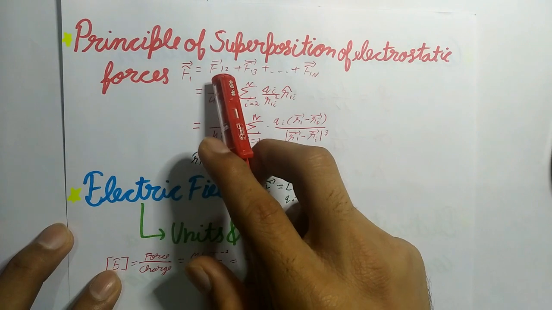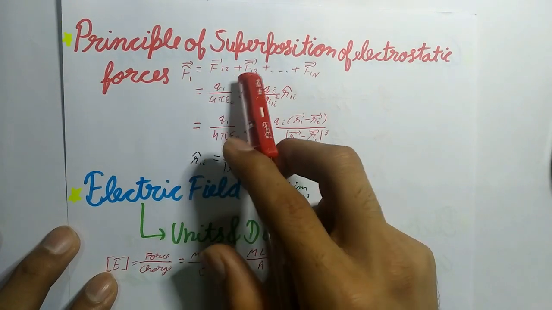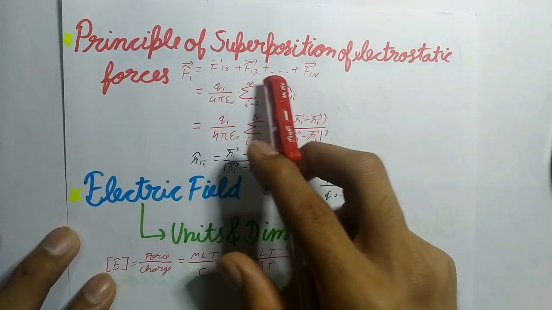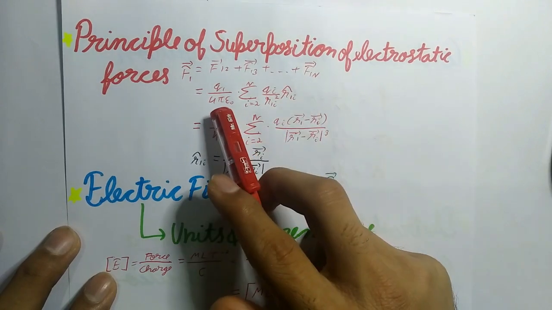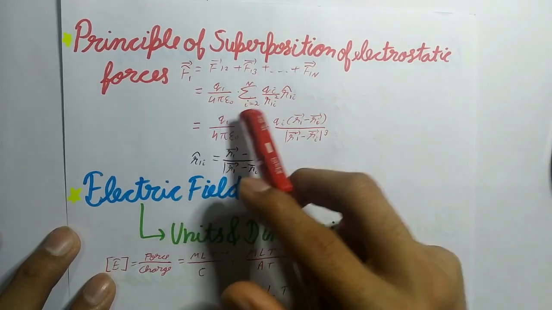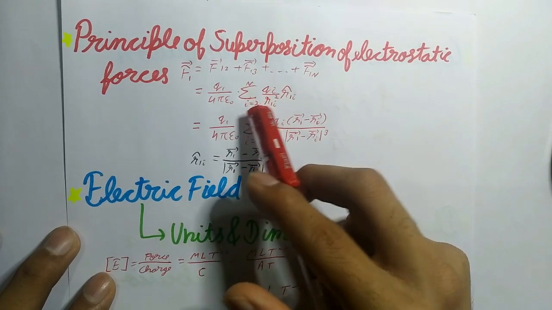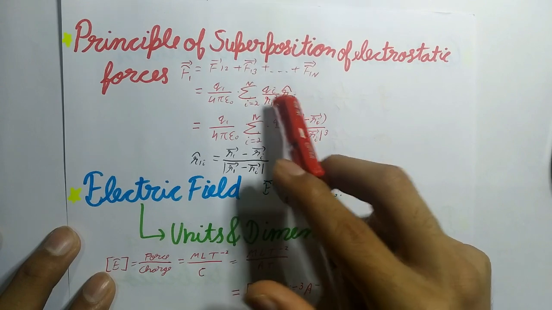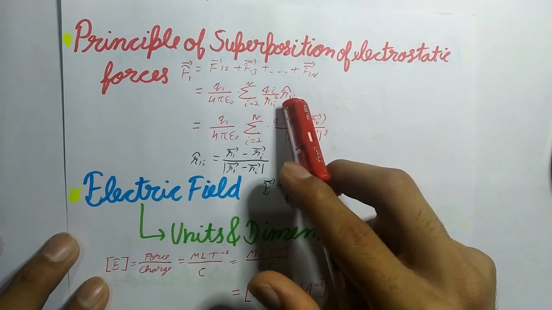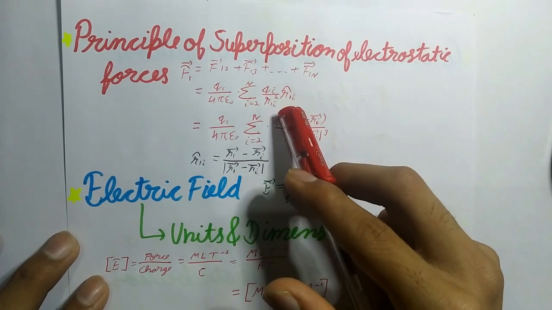F1 will be equal to vector F12 plus vector F13 up to vector F1n, which is equal to Q1 upon 4 pi epsilon naught summation i equals 2 to n, Qi upon r1i square, times unit vector r1i.